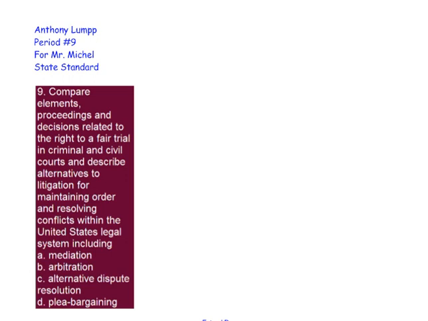My name is Anthony Lump. I'm doing a project for Mr. Michael's class where I had to compare elements and proceedings and decisions related to the right to a fair trial in criminal and civil courts and describe alternatives to litigation for maintaining order and resolving conflicts within the United States legal system, including mediation, arbitration, alternative dispute resolution, and plea bargaining.